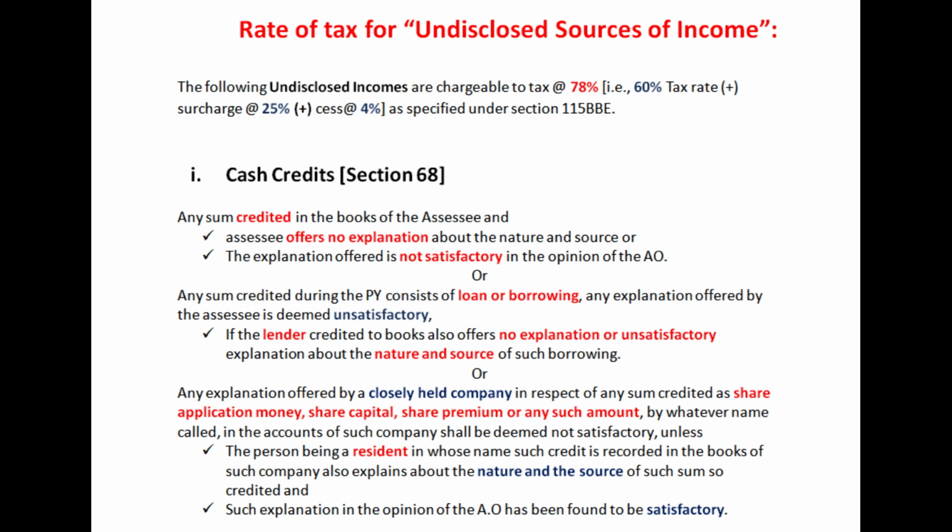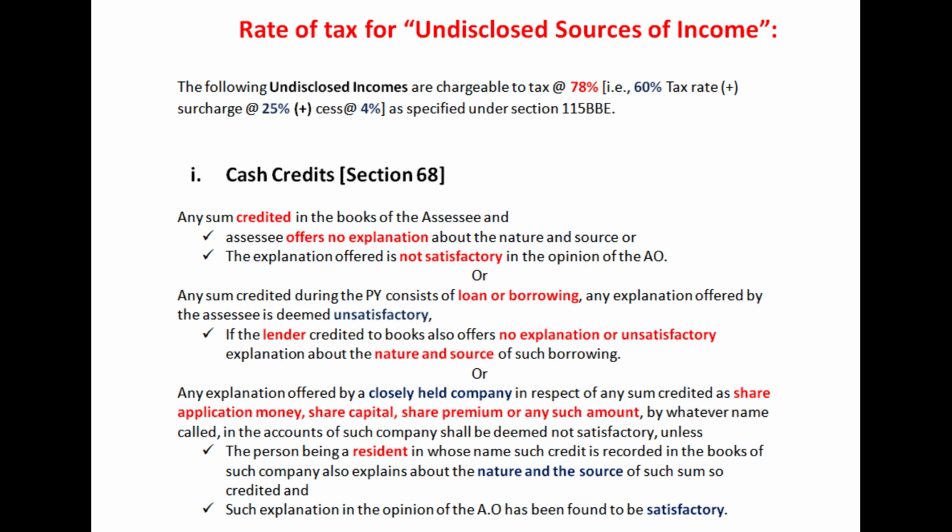These undisclosed sources of income, the cash credits, sometimes may be in the form of loan or borrowing. Let us take a case where the books of accounts show an amount which is named as a loan or borrowing from a particular lender A. And such lender, when questioned by the assessing officer, couldn't offer a proper explanation from where he has advanced such amount to the assessee.